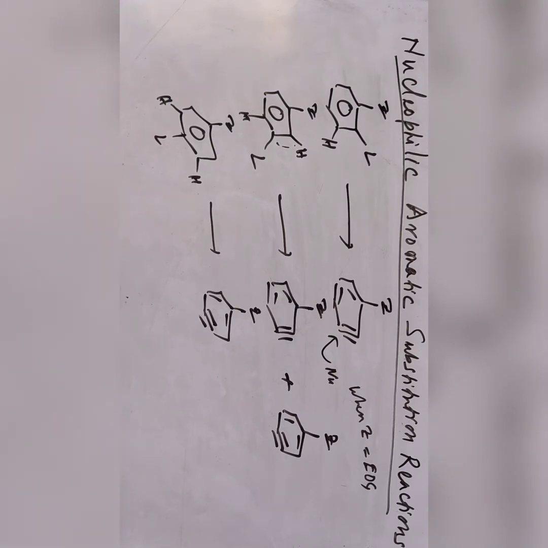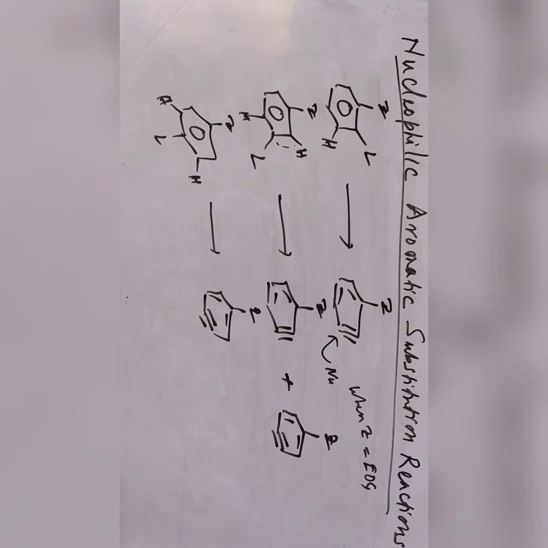However, it decreases the reactivity toward electrophilic aromatic substitution. So if the number of electron withdrawing substituents increases, nucleophilic aromatic substitution increases, while electrophilic aromatic substitution decreases. We have discussed this earlier.